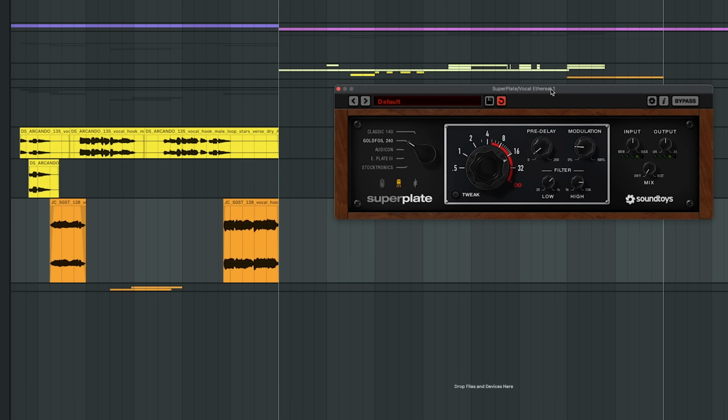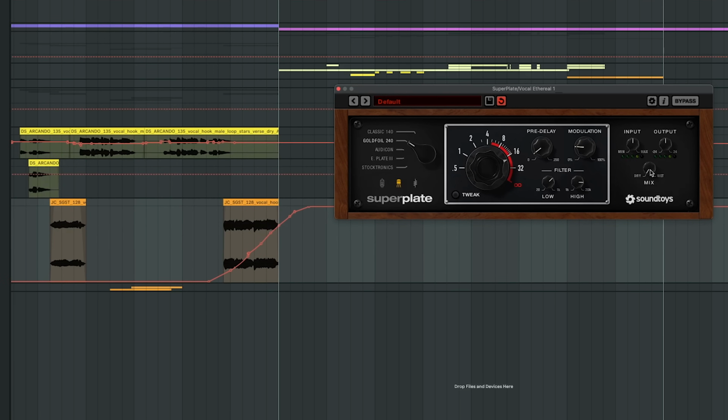That definitely helped. I'm using another piece of the same vocal stem at the end of the section, and I'm going to automate a big splash of reverb that carries us into the next part.